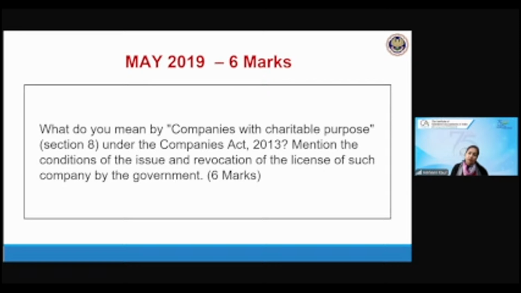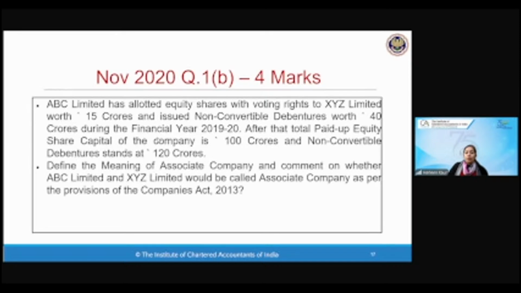15 days, 14 days clear notice instead of 21 days, no requirement of independent directors, remuneration directors, all those points you have to write. And on revocation, what is the order given by CG? Either amalgamate or use the word private limited or limited behind its name, or you can wind up the company. Very good, Abdul, Pavan, Divyansh, excellent answers given by all of you. So this is how you have to attempt your question paper.